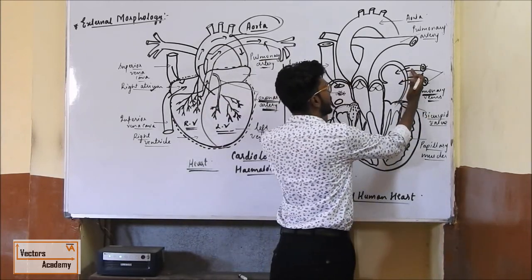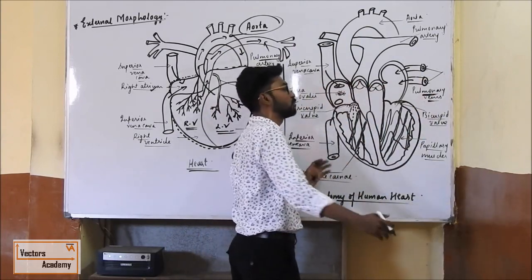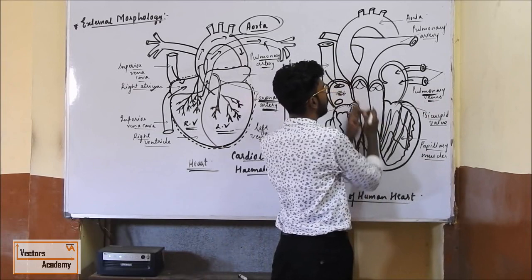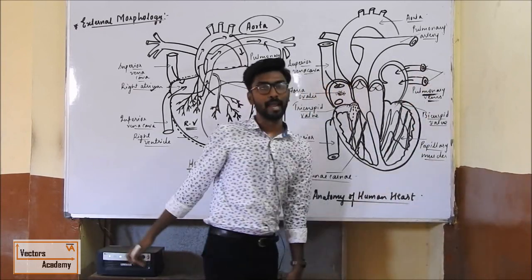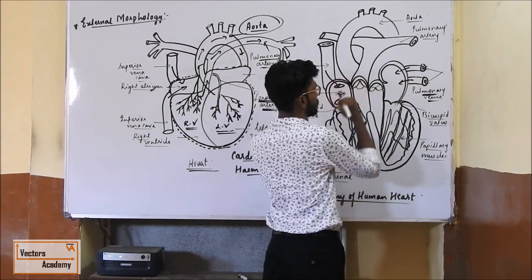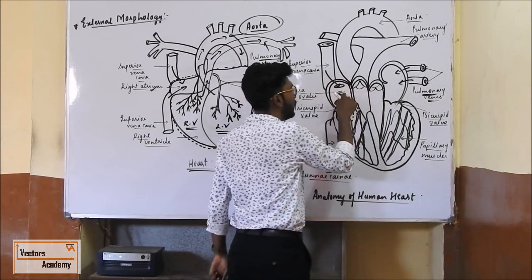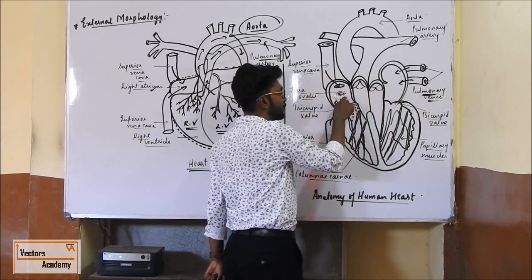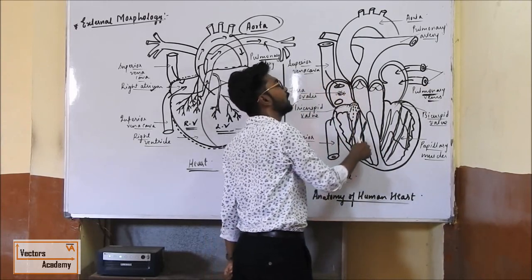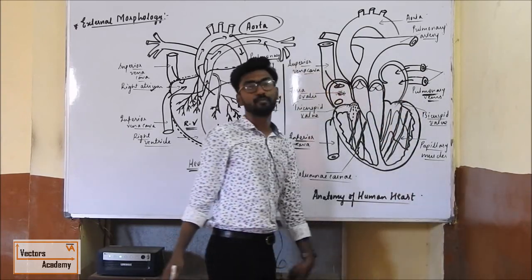Okay, so as we all know, the human heart undergoes rhythmic contraction and relaxation. When the auricles undergo contraction, the ventricles undergo relaxation. Vice versa, when the ventricles undergo contraction, the auricles undergo relaxation. So let's talk about when the auricles undergo contraction. Due to the contraction, forcefully the blood from the right atrium will enter into the right ventricle, and the blood from the left atrium will enter into the left ventricle.